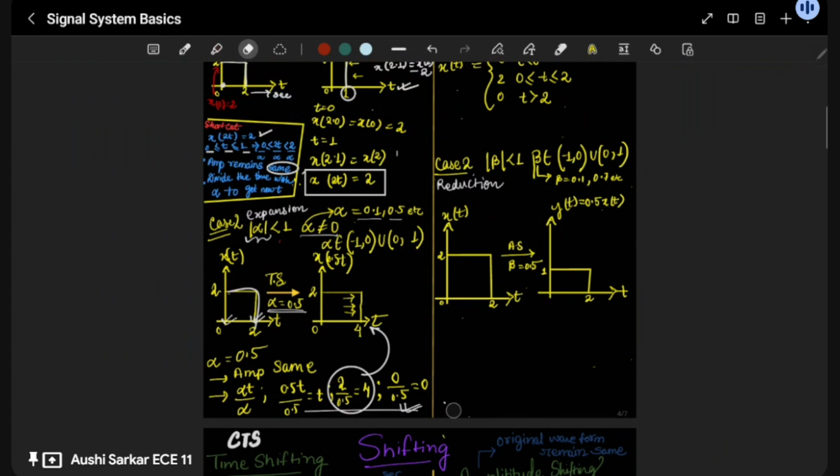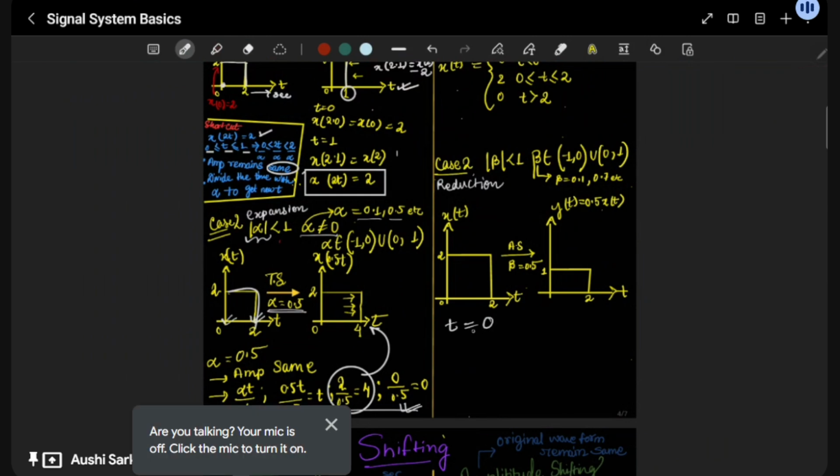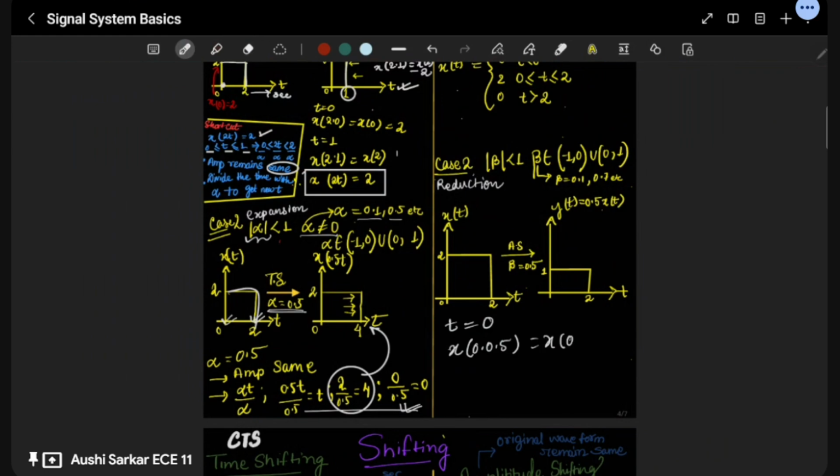For the traditional way, I'm taking t equal to 0. For expansion, here we are going to do x of 0 into 0.5, that means x0. X0 is already 2. Then again t equal to 1. I don't have any problem with 1. It's 0.5 into 1, that is going to be x of 0.5.